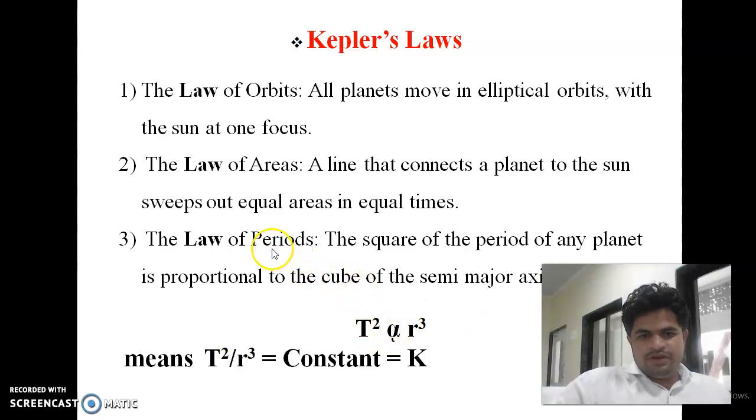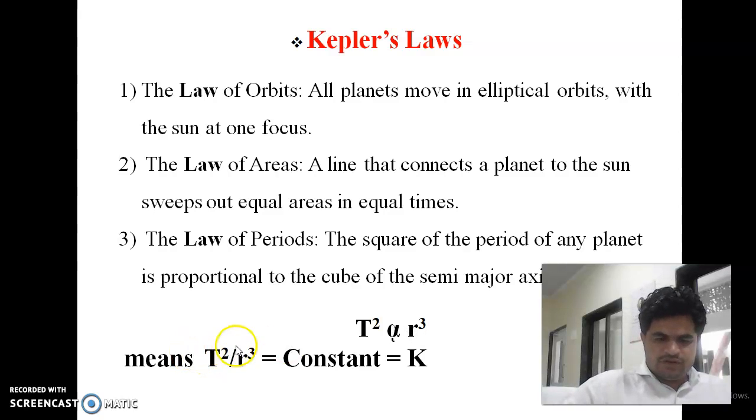So the law of periods suggests that the square of the period is directly proportional to the cube of the semi-major axis of its orbit. This means that if we take the proportionality sign, then the ratio T² upon r³ will be constant. These three laws are very important, and one of the laws can be asked in our board examinations. So prepare these laws according to your knowledge.